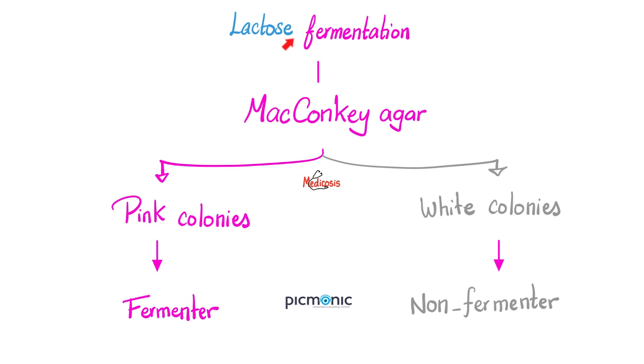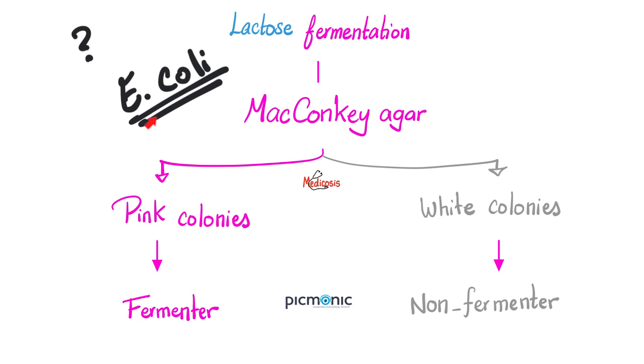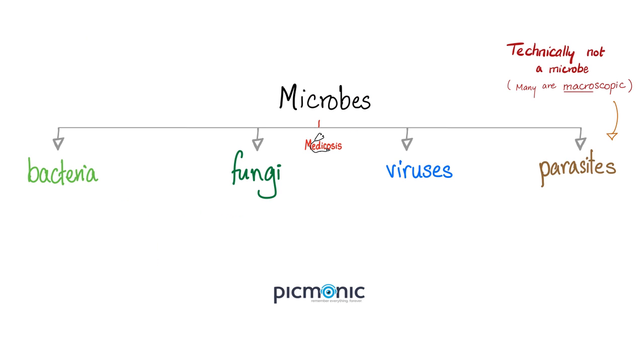I will not forgive myself if I did not tell you that you can tell the difference between bacteria that ferment lactose versus bacteria that do not ferment lactose. The lactose fermenting bacteria appear as pink colonies on MacConkey agar, whereas those bacteria that do not ferment lactose appear as white colonies on MacConkey agar. Don't ever forget that. Here is a question for the pros. Is E. coli lactose fermenter or lactose non-fermenter? If you know, comment below. Let us learn some basic facts about fungi.